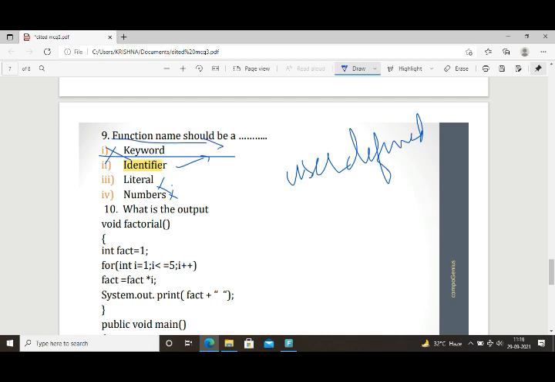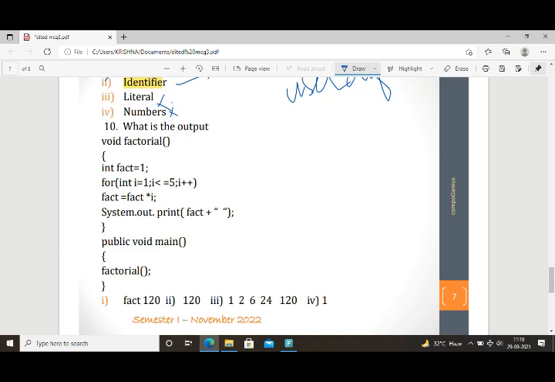You have to remember the rules when we are writing an identifier. Okay. So that is the 10th question, what is the output? Here a code snippet has been given. We need to find the output of this one.